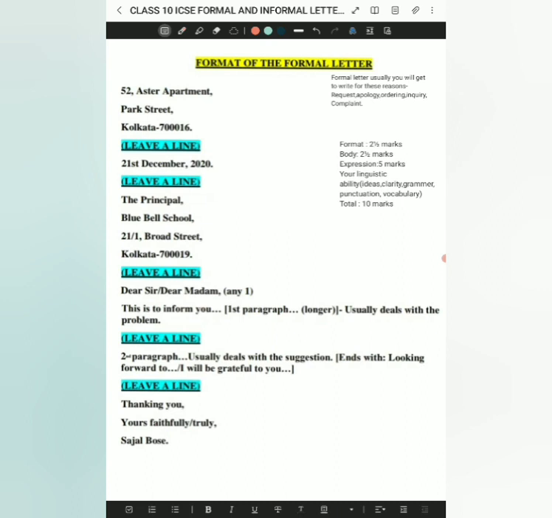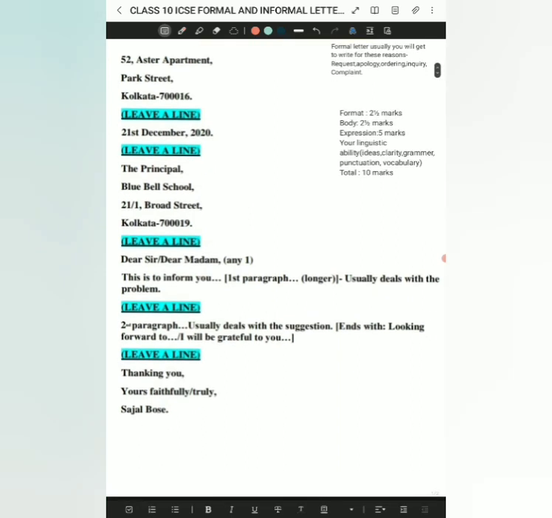For the format part, you will have to write your own address. Here I have an example for it: 52 Astor Apartment, Park Street, Kolkata 7016. Then you will leave a line, and then you will write your date. Here I have 21st December 2020. You will write the date according to your exam. You all have the exam on 27th Feb, so you will write 27th Feb 2023.